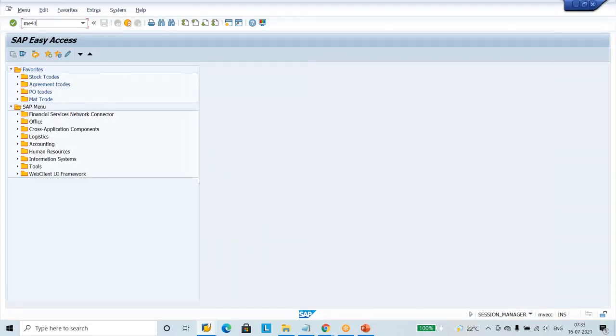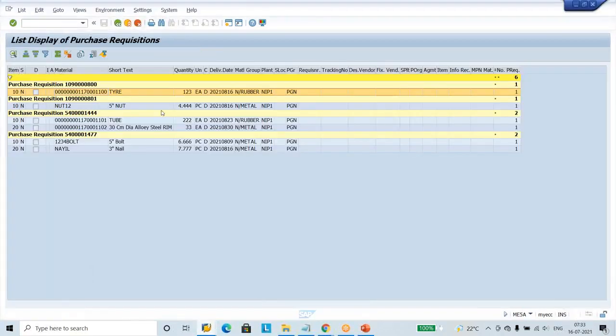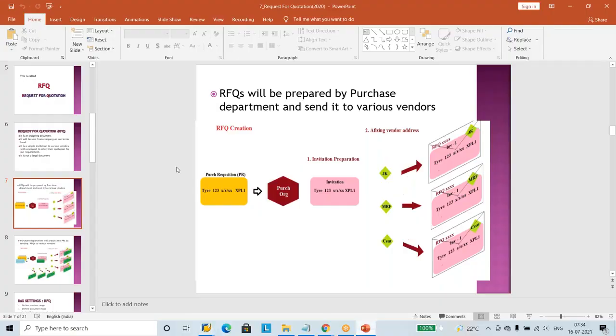ME41. I'm a typist in the purchase department. My boss called me, Srinivas, and said, show me the purchase requisitions first. I said, sir, we received these many purchase requisitions from plant one. My boss said, Srinivas, choose the first PR and type this information into the RFQ. We have chosen the PR and we are going to type this into the RFQ, one by one: what they want, how much they want, where they want.